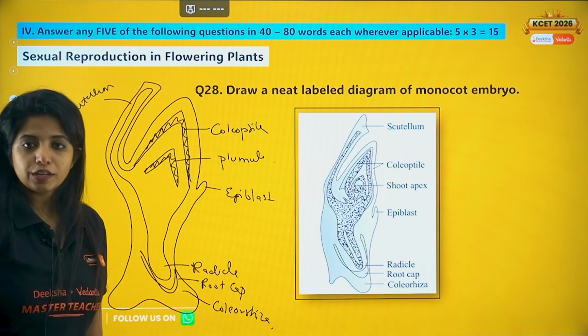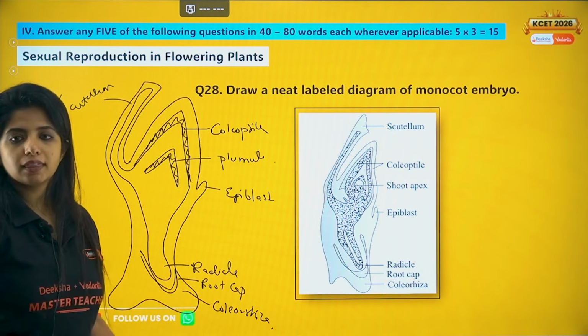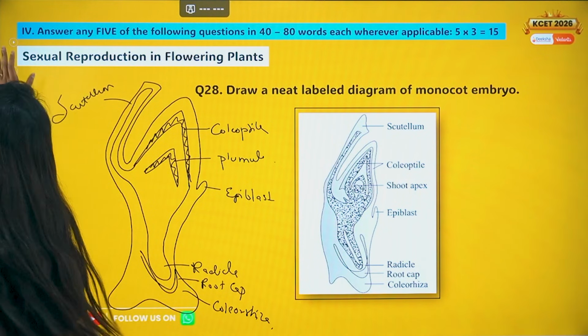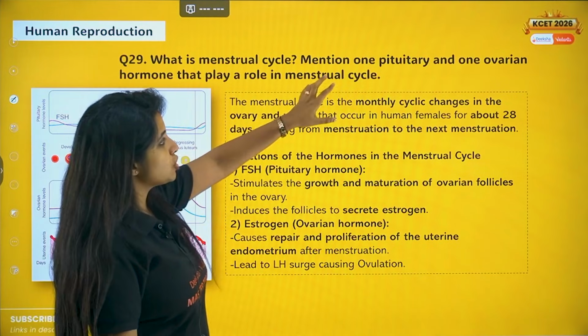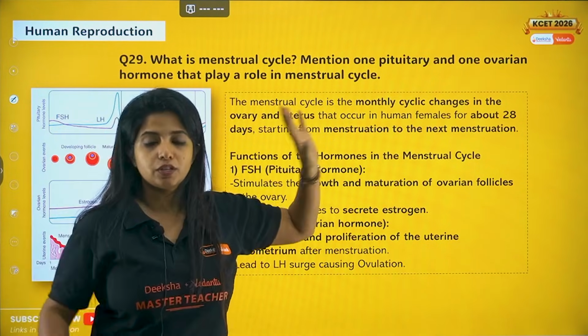If at all the question is draw a neat labelled diagram of monocot embryo or grass, anything, just draw this. You'll get your marks. Okay? Yes. Now, question number 29. What is menstrual cycle? Mention one pituitary and one ovarian hormone that plays an important role in menstrual cycle.